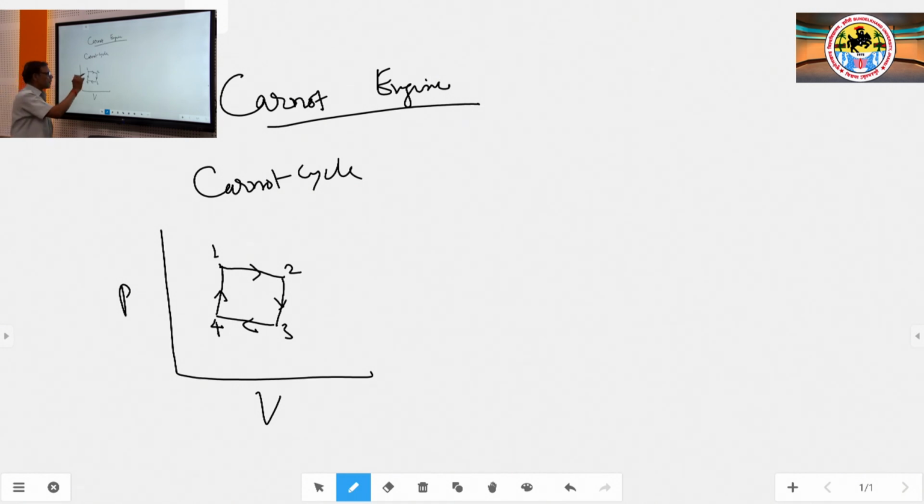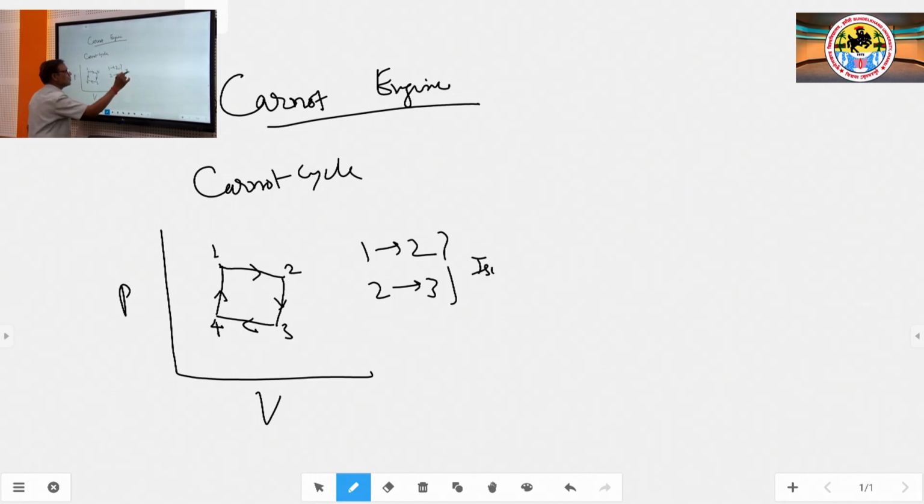In the Carnot cycle, these two steps, 1 to 2 and 2 to 3, are isothermal expansion.